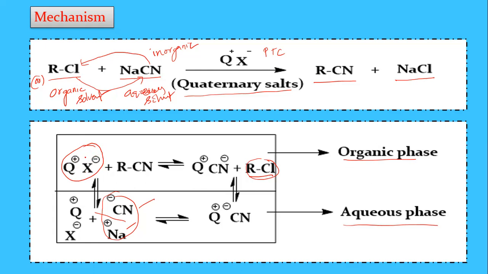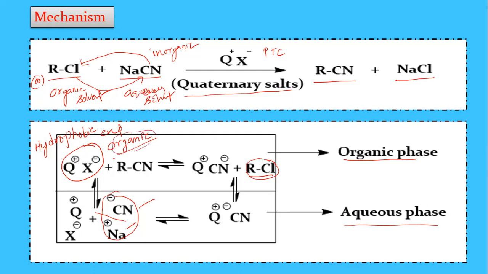One is the hydrophobic end. Hydrophobic means it does not dissolve in water, water-hating. So this hydrophobic end, the carbon chains, dissolves in the organic solvent.